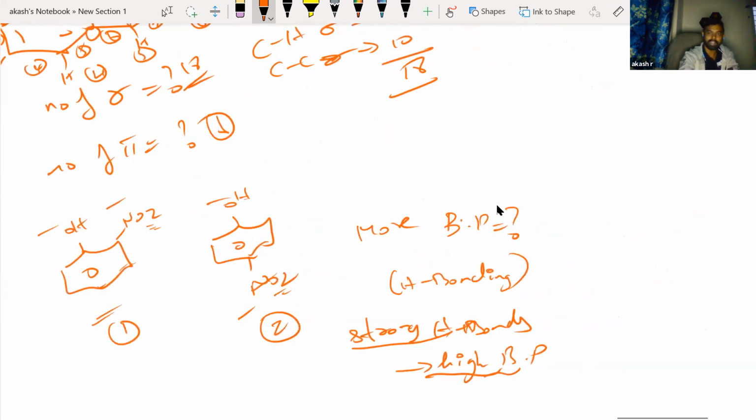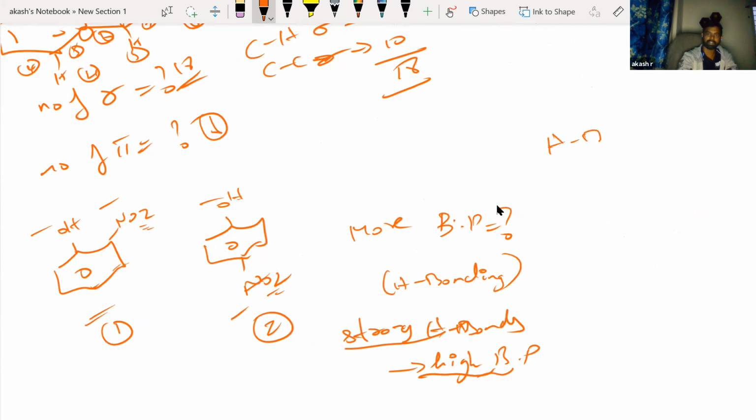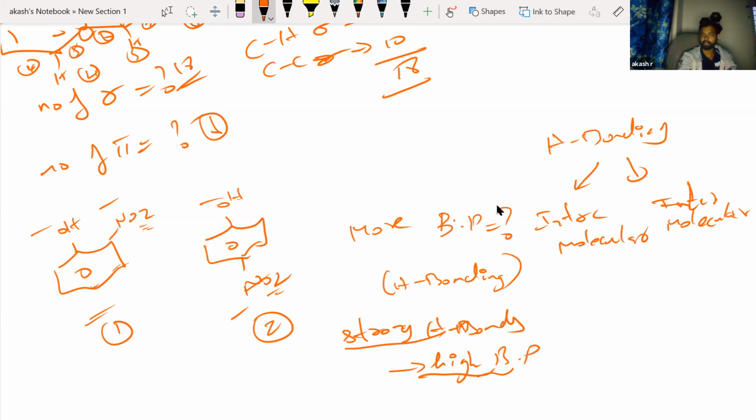Now we know that hydrogen bonding can be of two types. One is called intramolecular. The other one is called intermolecular. Now please understand, intermolecular is stronger than intramolecular. Intermolecular is between two compounds, whereas here only one compound is involved. Now you see that I can have the hydrogen bonding between this hydrogen.